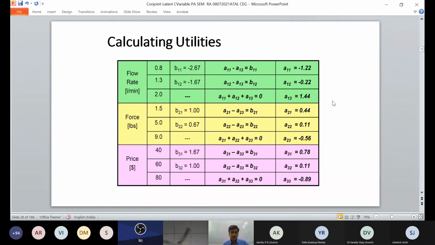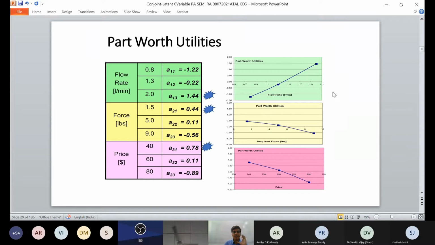Once you have the final table, you can see these are the part worth utilities, where for 0.8 and 1.3 we can see 1.44 is the maximum part worth utility. Now the part worth utilities for flow rate are like this, for required force like this, and for price like this.